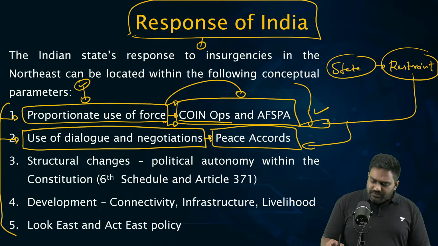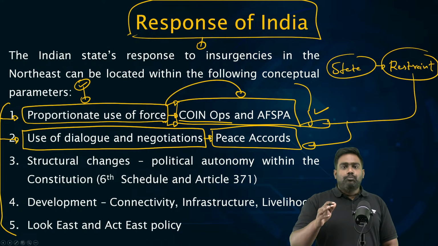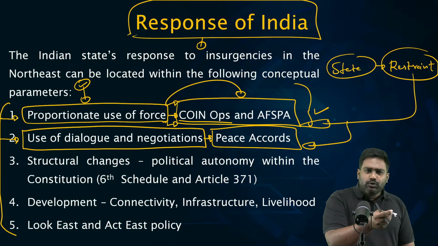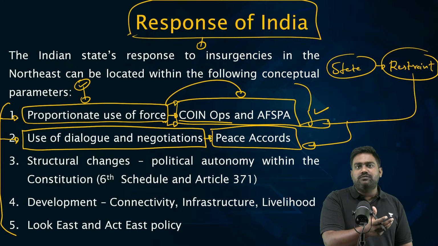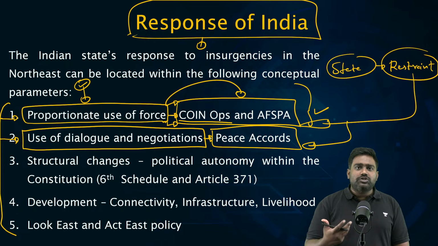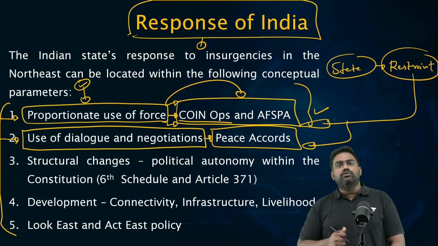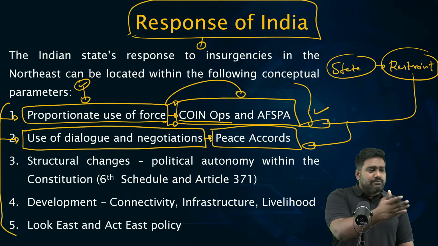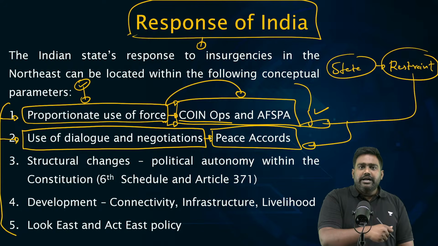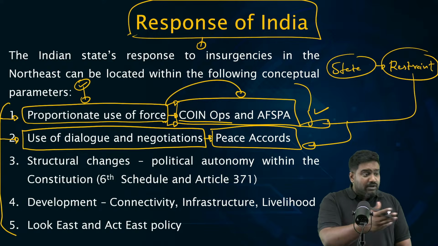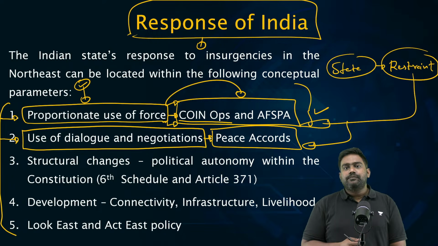The goal is to weaken them through targeted operations, push them to talk, hold the leverage in the bargaining chips, and ensure that you give some concession to meet the genuine aspiration of the people. Develop the region, provide some benefits within the ambit of the constitution, and then in turn force them to surrender. This will permanently end the conflict. The reason why Mizo insurgency has not returned is because India negotiated a political settlement. The reason why the Bodo Accord is a success is because a political settlement was worked out.